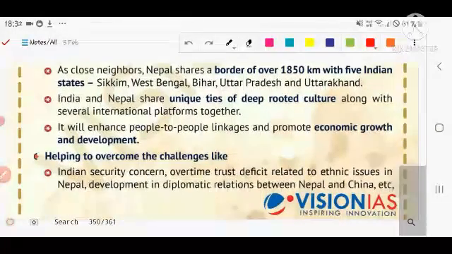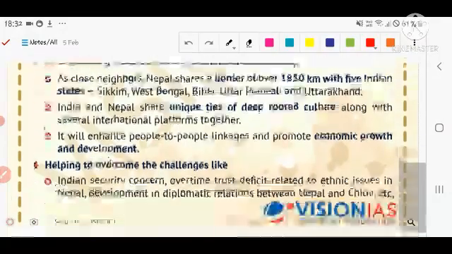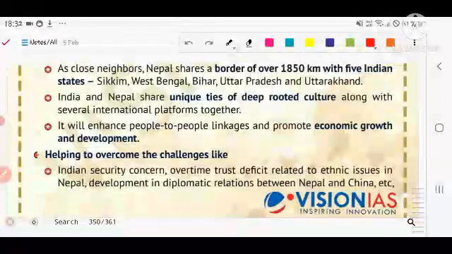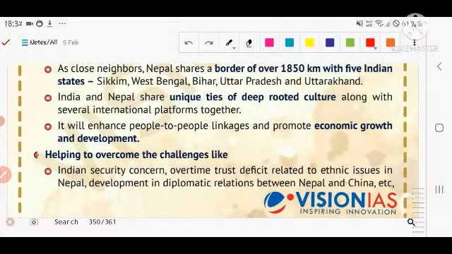Nepal shares a border of over 1850 km with five Indian states, for example Sikkim, West Bengal, Bihar, Uttar Pradesh and Uttarakhand. Do remember the fact that Himachal Pradesh does not share a border with Nepal. Basically, India and Nepal share unique ties of deep-rooted culture. Also, it will enhance people-to-people connectivity through the railway, and the railway is a cheap way of communication and transportation basically. So it has quite a significance.